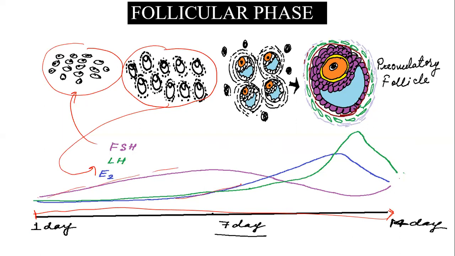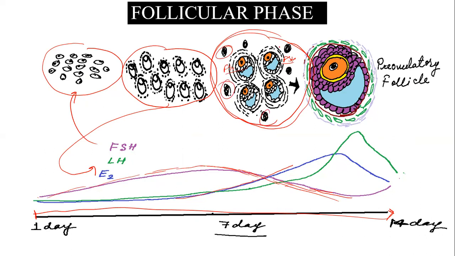And once the estrogen level is rising, as it gives negative feedback for FSH, FSH starts decreasing in concentration. So the level of FSH is decreasing as a result of estradiol production. What will happen? As the follicles are under the influence of FSH, once the level of FSH comes down, there will be competition between all the growing follicles. So those follicles which have more FSH receptors continue to grow, and the others which do not have that many receptors will start regressing or become atretic.